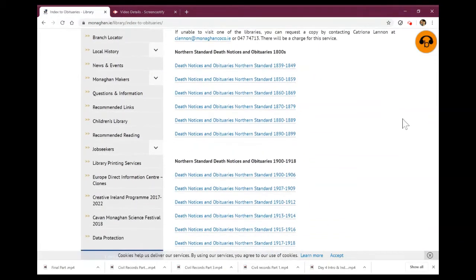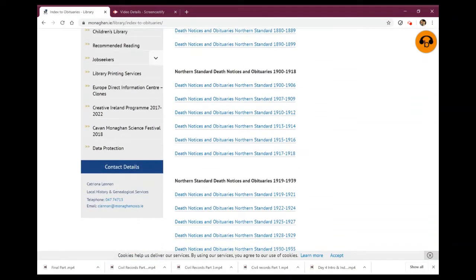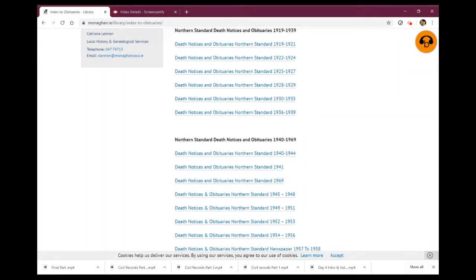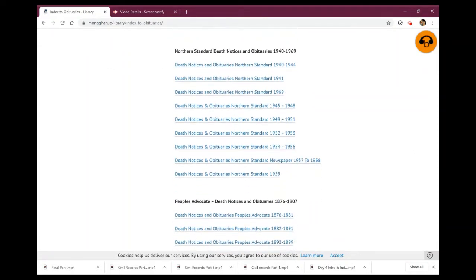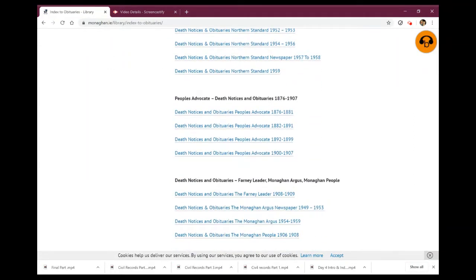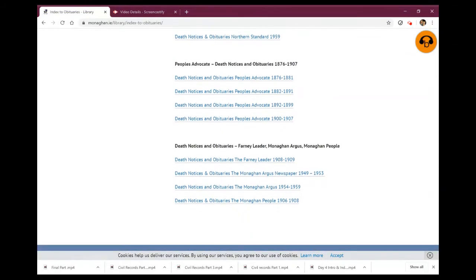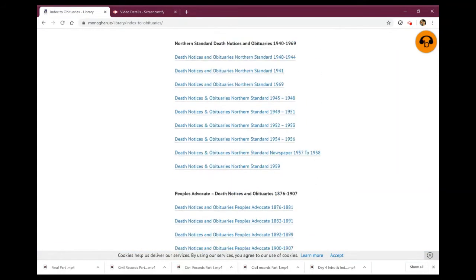So you can see here the first obituaries appeared in Northern Standard from 1839, and Katrina has gone through all the papers up as far as 1869 from the Northern Standard at the minute. She's also gone through the People's Advocate, the Farney Leader, the Monaghan Argus and the Monaghan People.